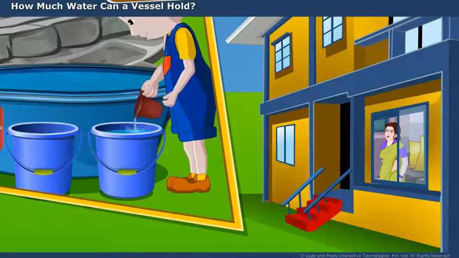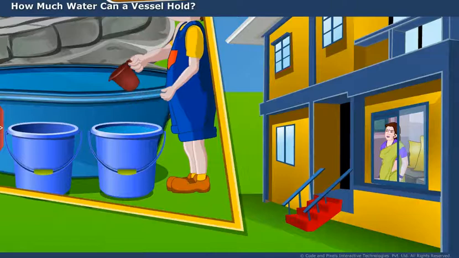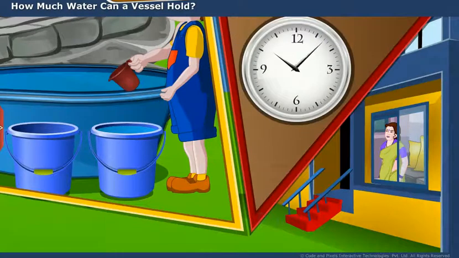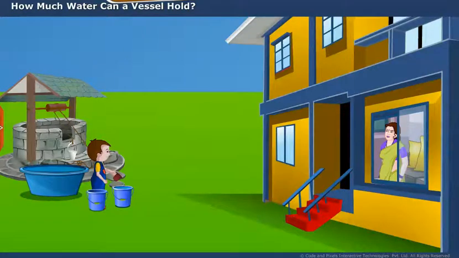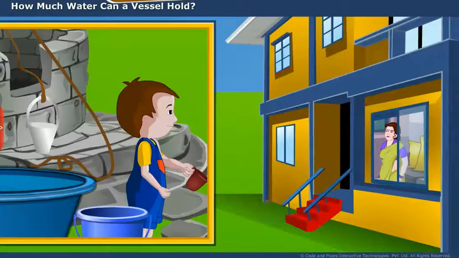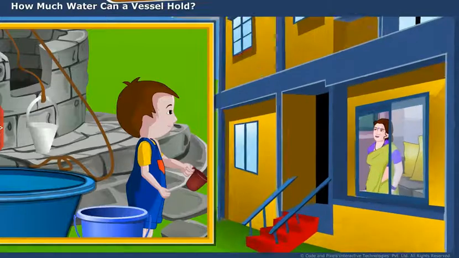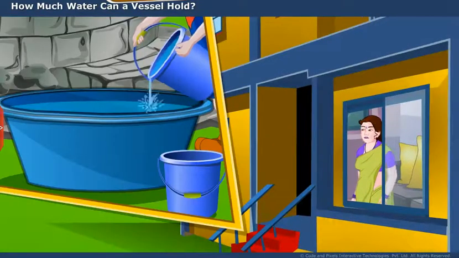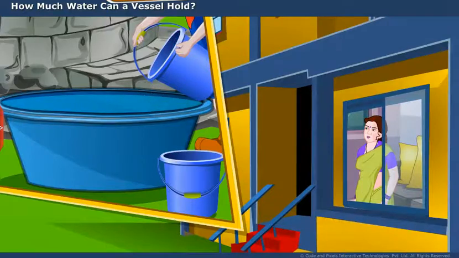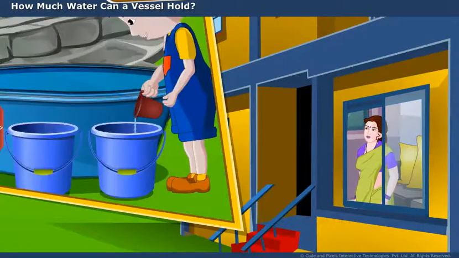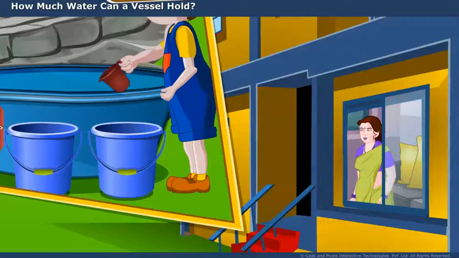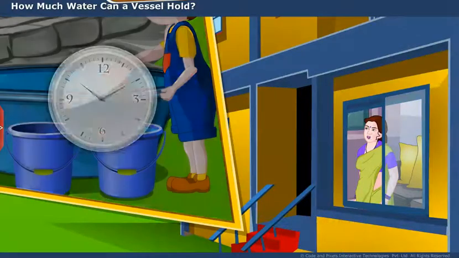He got an idea and started filling the bucket with a mug. After 2 minutes, his mother saw him from the window and asked him, I told you to fill it with the jug, but you are filling it with a mug. Why? He then replied, What's the difference between the two? Okay, son, pour back the water into the tub and start pouring the water again and count how many mugs of water are required to fill the bucket.